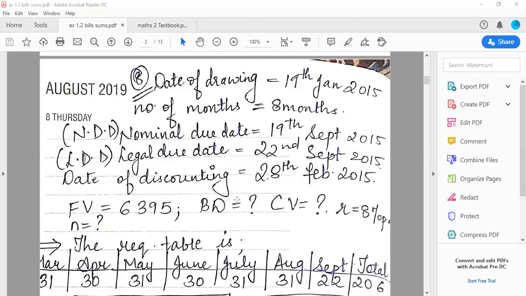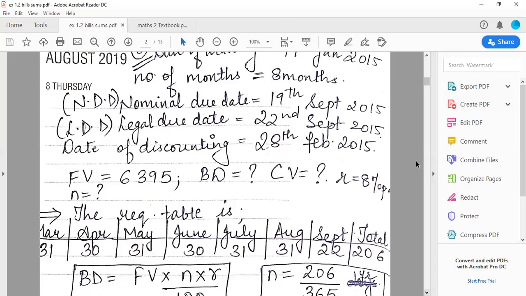So in this case, I have all the 5 things readily available with me. So as I told you, first we will make the table. When we prepare the table, it is drawn as per the date of discounting. Whenever a table is made, it is made on the basis of the date of discounting available. So as you can see, my date of discounting is 28th February. So 2015 is not a leap year, so all the days of February are over. So now the table will be made from the month of March.